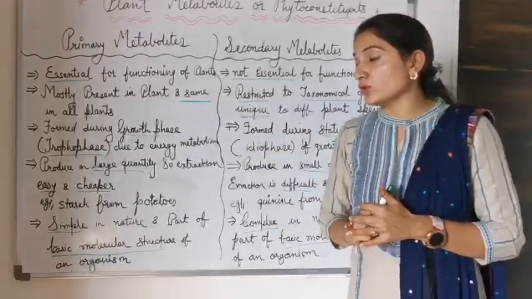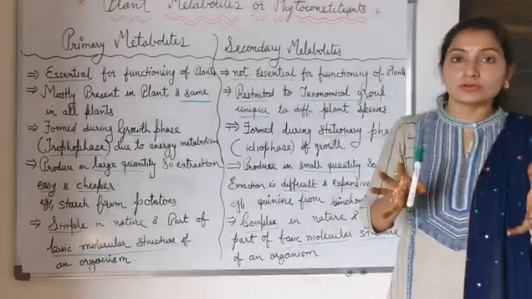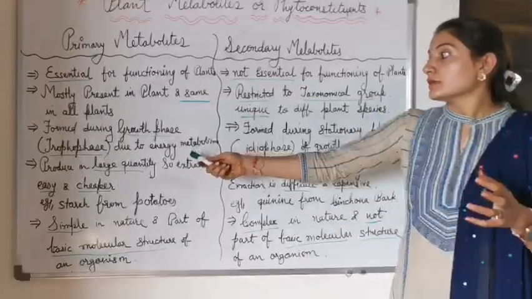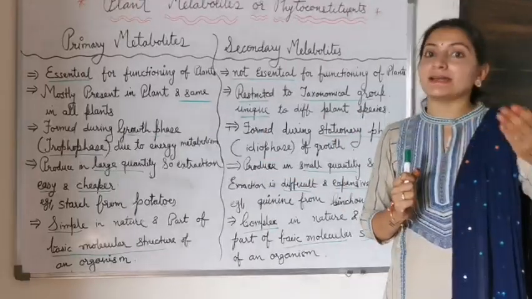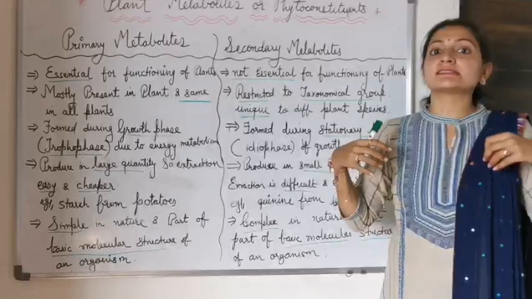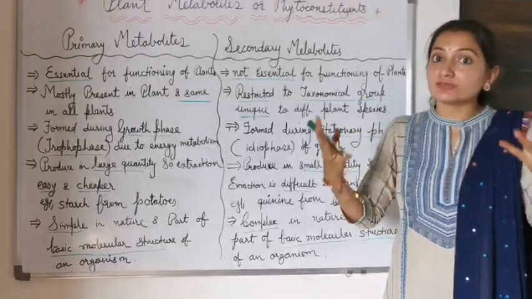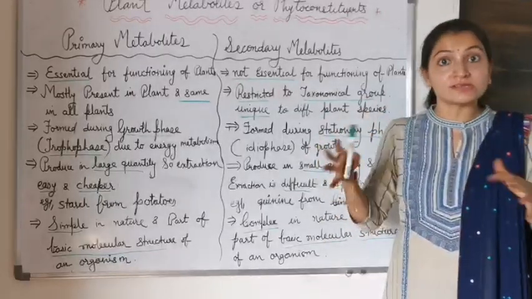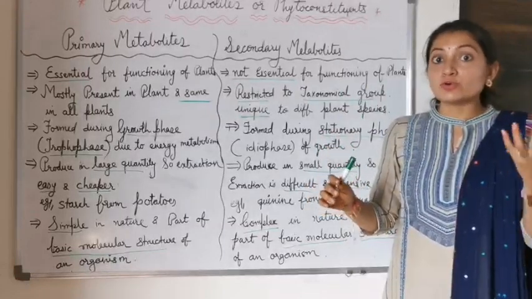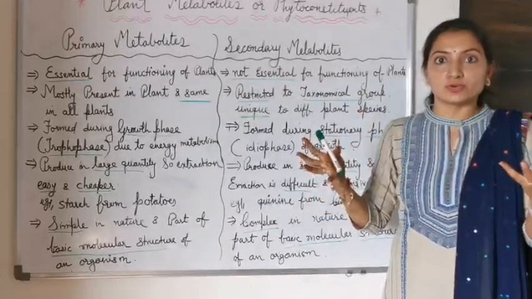Now primary metabolites are formed during the growth phase, the trophophase, because of energy metabolism, because of glucose. By photosynthesis, using solar power, the leaves produce glucose, which acts as the energy source for the plant.